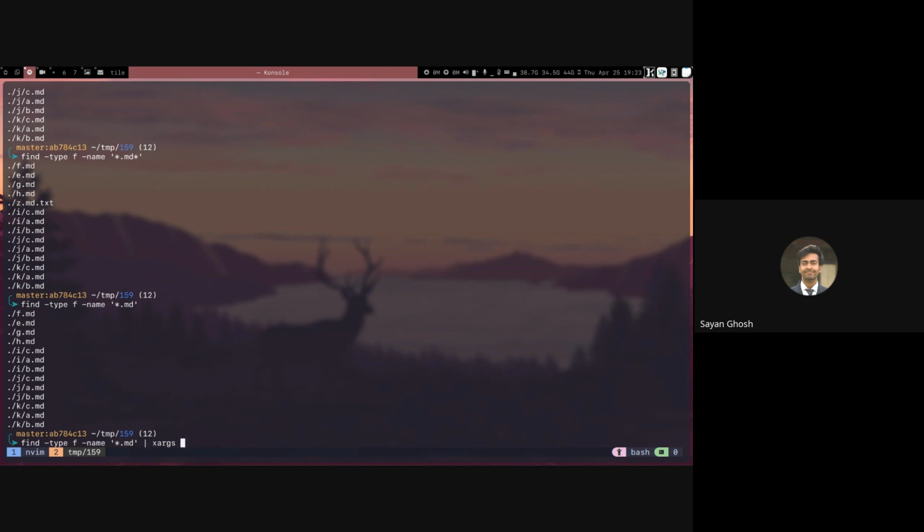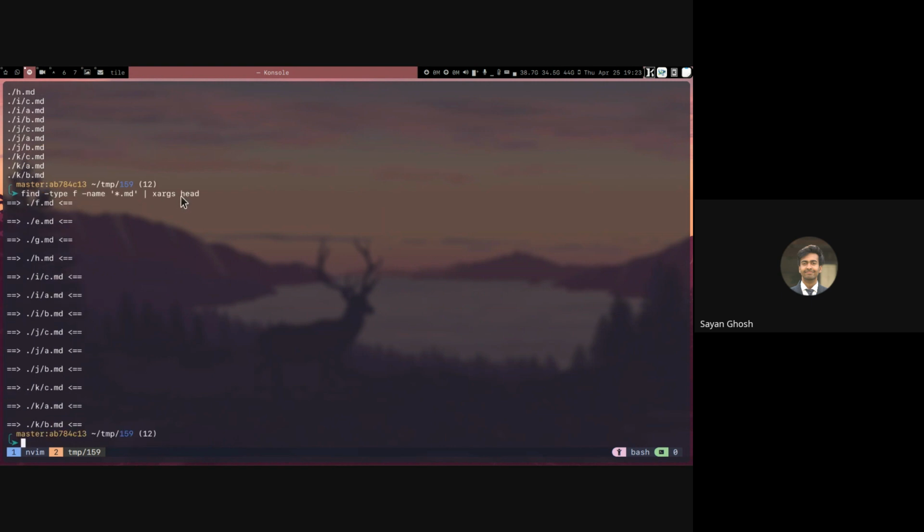If you pipe this to xargs and you type head, what xargs will do is call head one time with all of these lines as arguments. So it will call head F, E, G, H, everything in one line. So it will just run head once. I think there was some flag called -L or something like that with xargs. Yes. So if we do only this, then it will basically run head with all of them together only once.